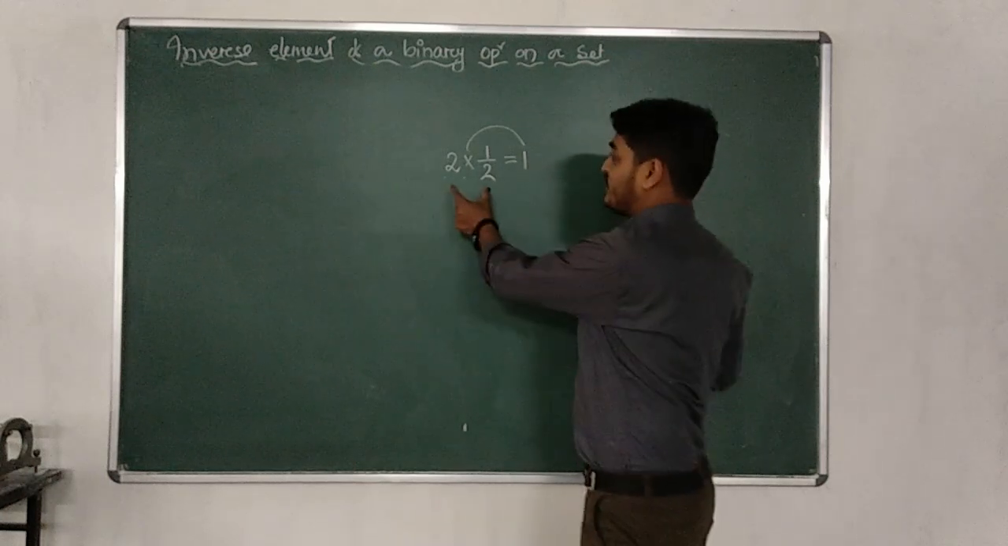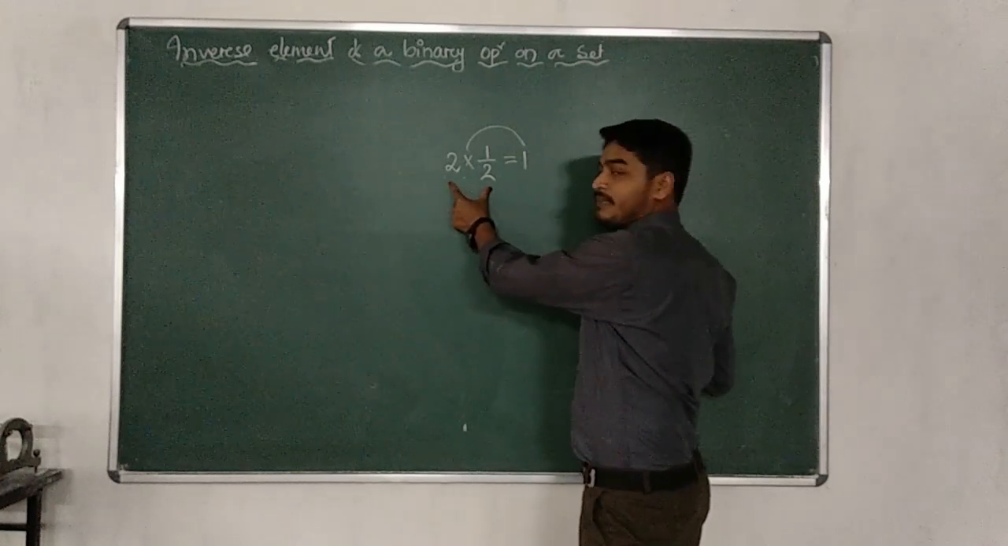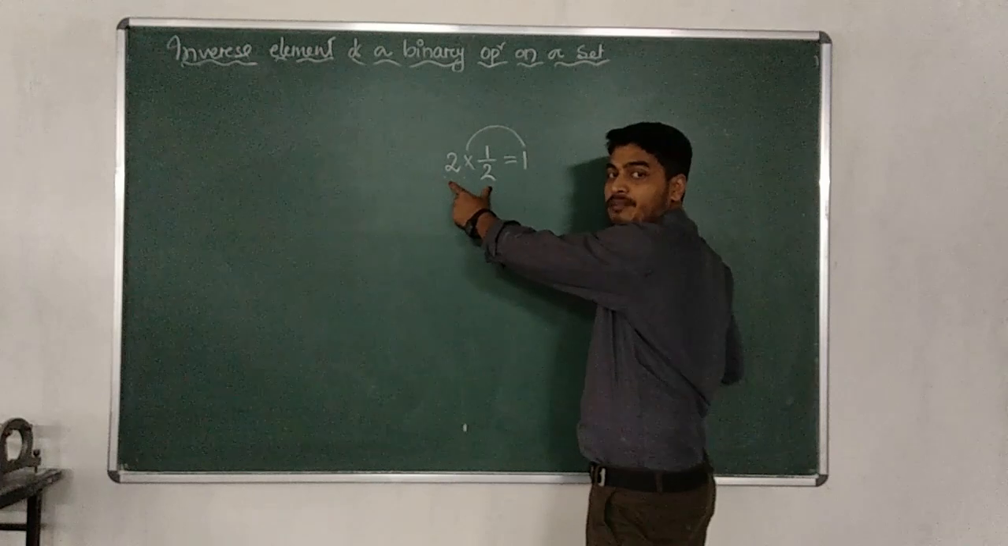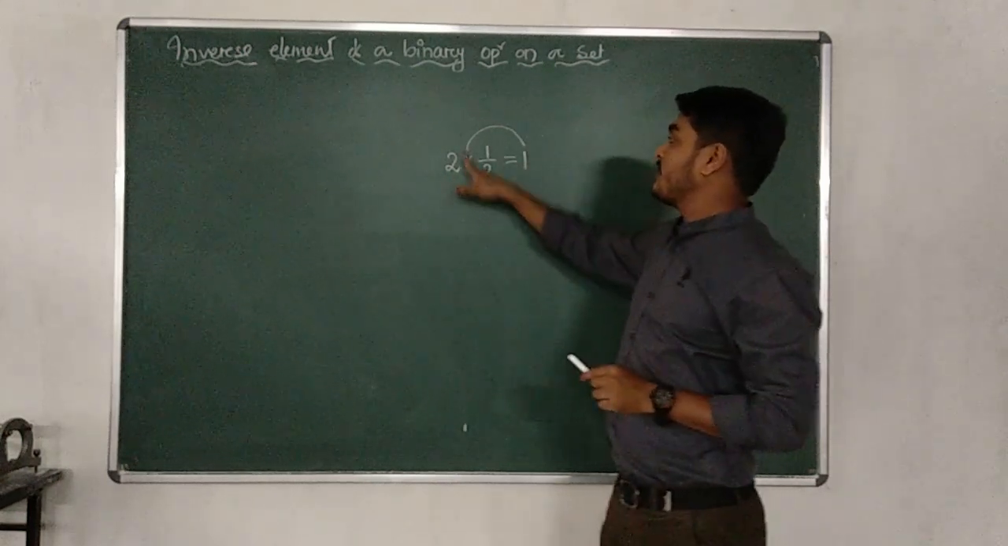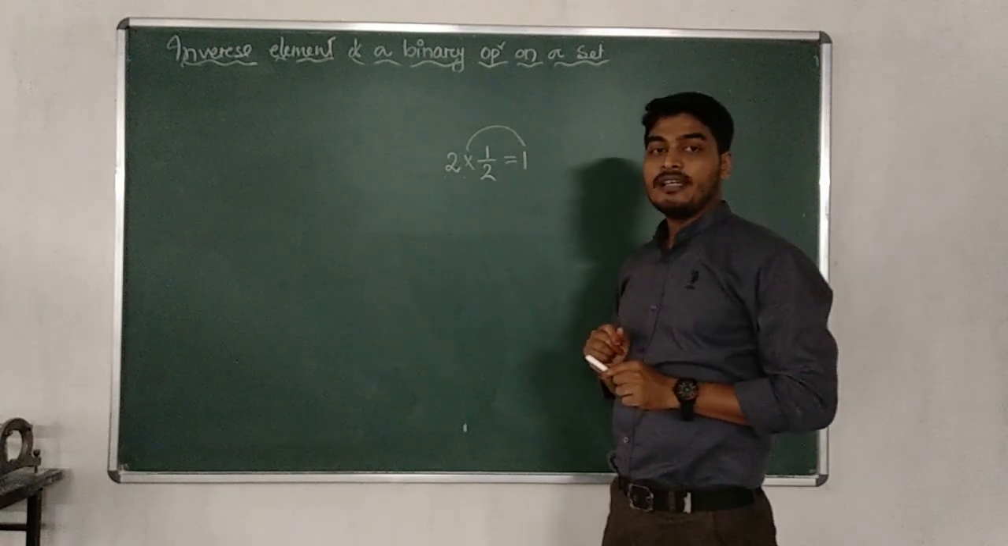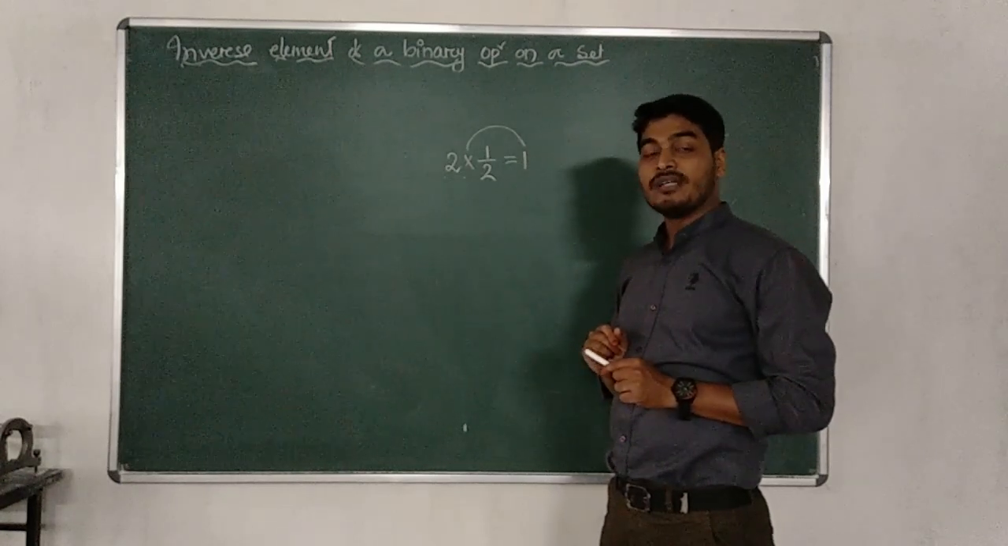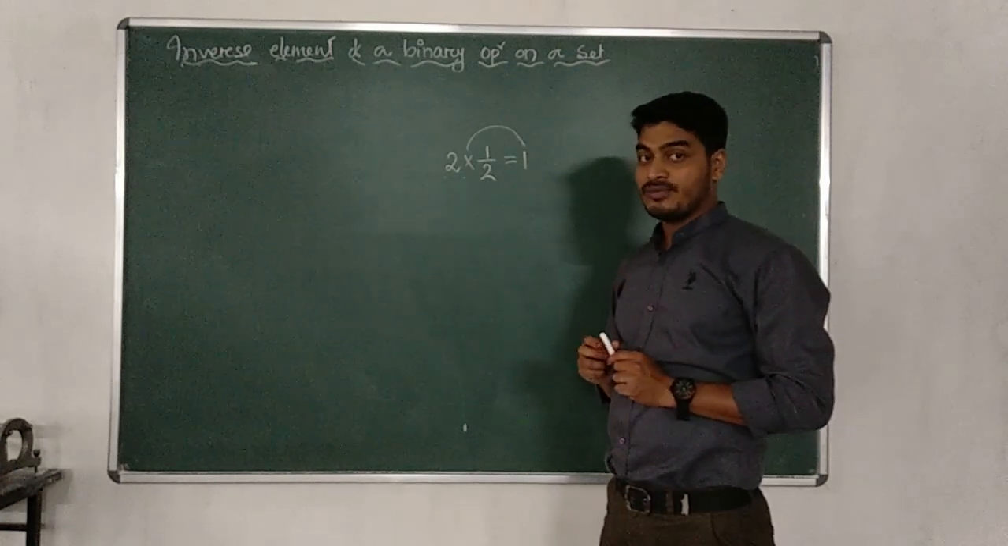That means after having the operation between two elements, if we have the identity element for that operation, then one of them is known as the inverse of the other.